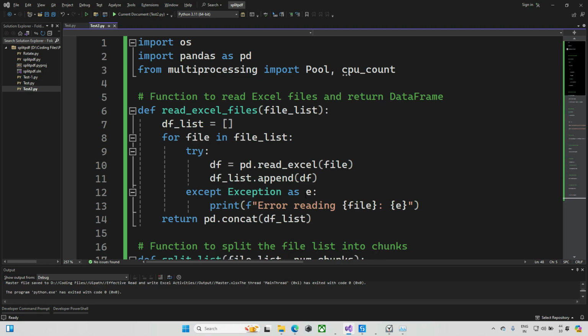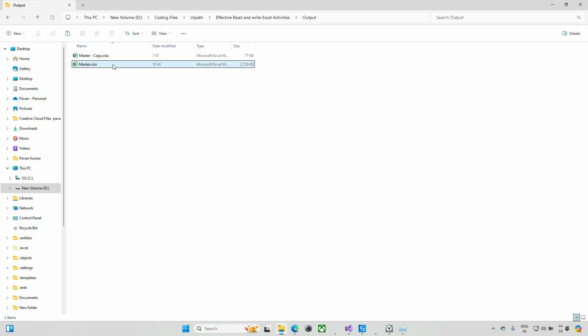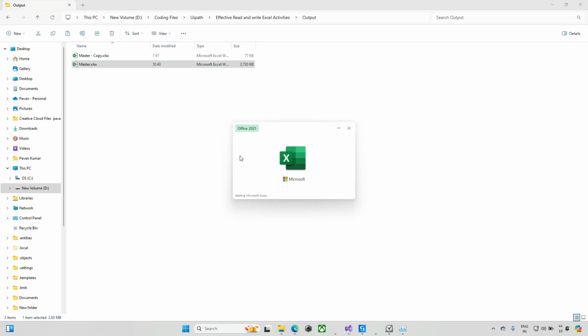When you compare with 27 hours and 3 minutes, it's reduced by 99.9999%. So it saves 99.999% of the hours. Okay, I'm going to this file, the master file. I'm opening this master file.